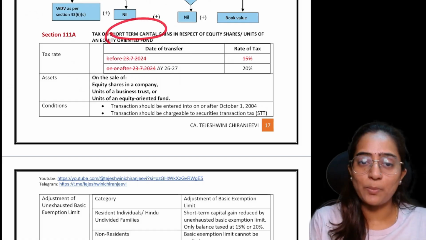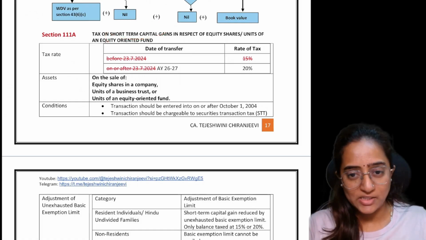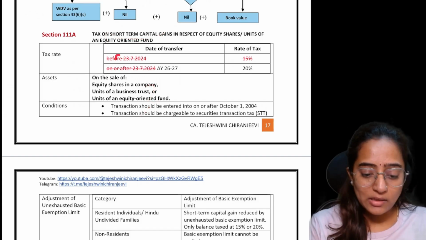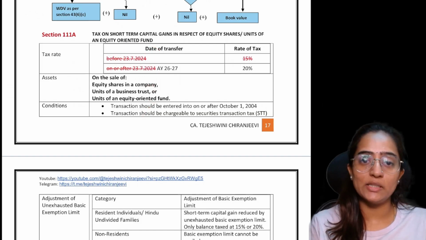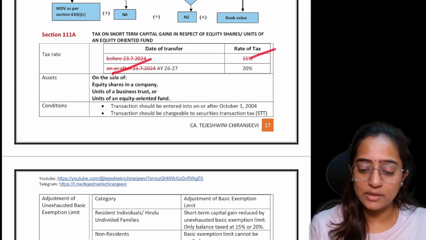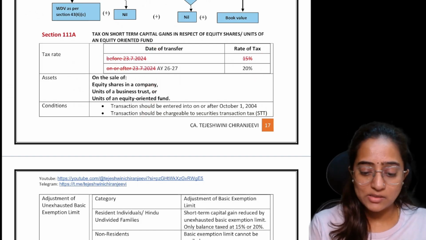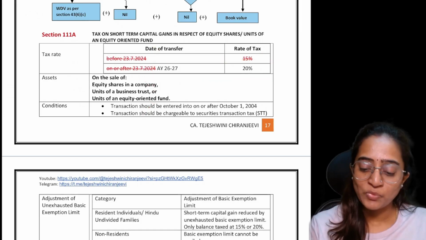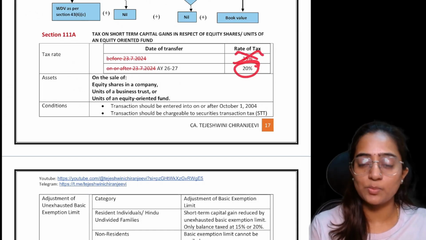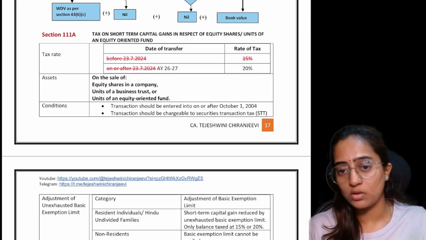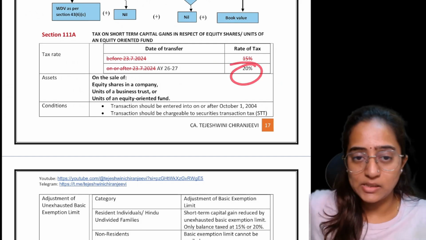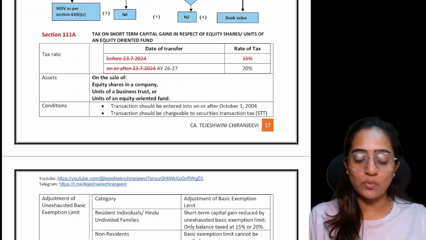111A speaks about short-term capital gain, basically on sale of equity shares, equity-oriented mutual funds, and the business trust for that matter. Earlier, if it is sold before 23/7/2024, it was 15%, and after that it was 20%. Now there is nothing like such. It is just for one assessment year, assessment year 26/27. It is just 20%. You don't have the concept of 15 or 20 because those dates are gone. Those are past. Now we have to look into the present situation, that is AY 26/27. It is how much? 20%.